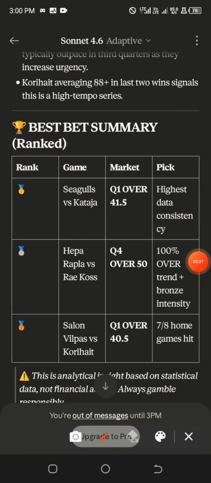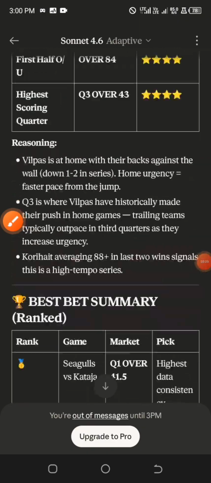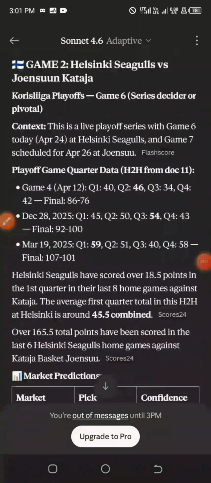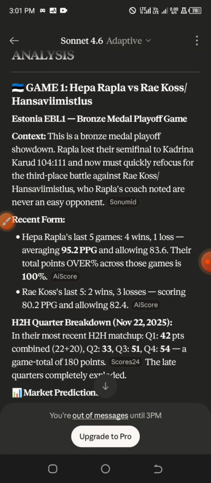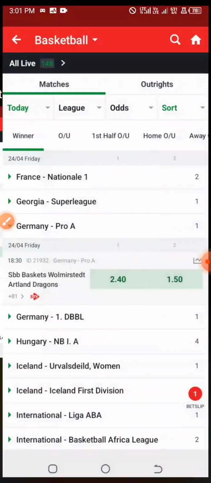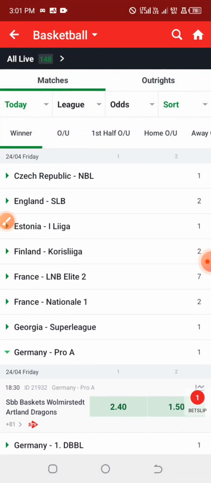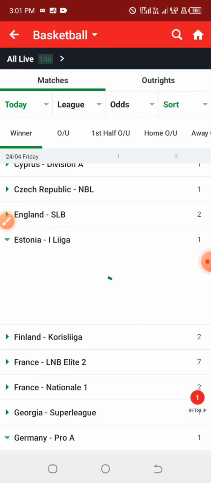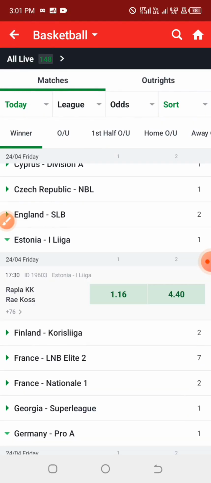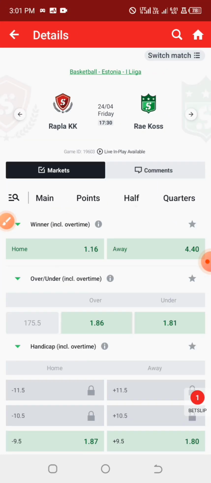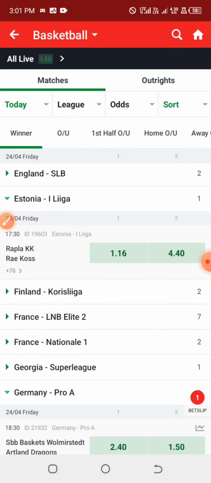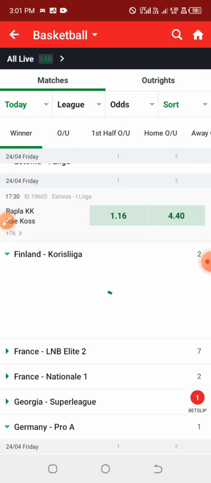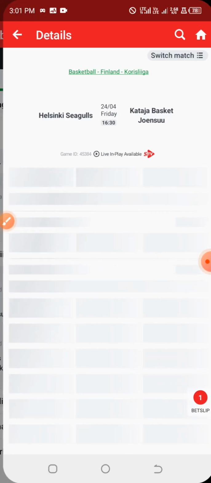Okay, alright, so let's check the odd allocation for the game. Unfortunately, the bookmakers do not provide the odd line for the first half of our game under the Estonia League, so we are proceeding to the Finland League.